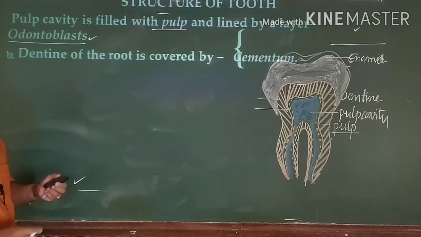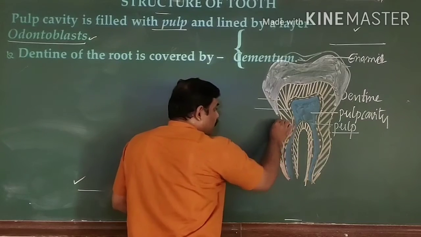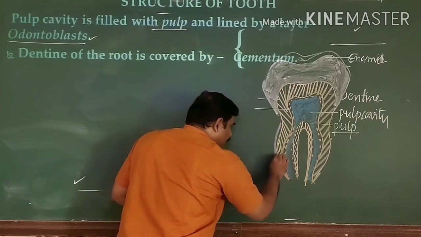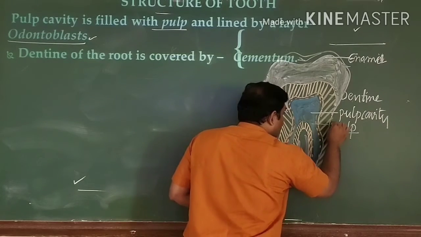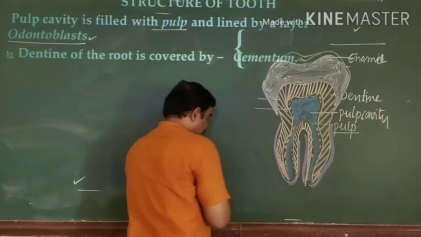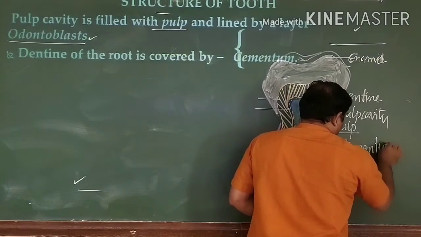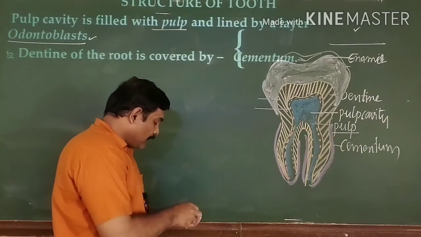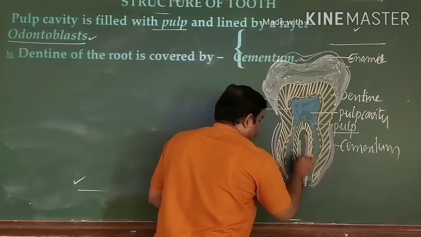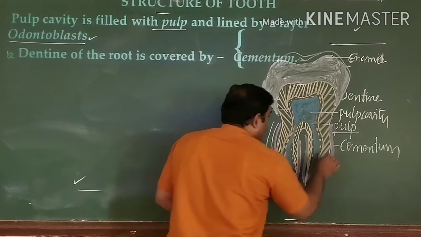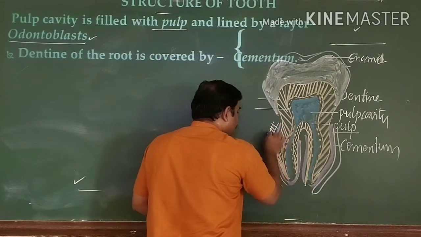Whereas when you see the root of the teeth, this part is known as the root, no? The root part of the teeth is lined by cementum. There you can see this one is known as cementum. And this is lined by another separate membrane, and this membrane is known as the periodontal membrane that you can see here.